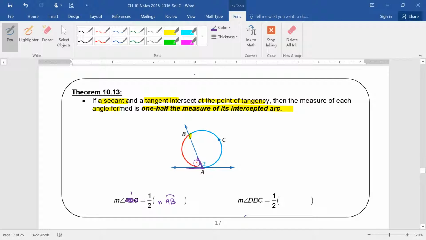Okay? And here, that should say measure of angle 2. How much is measure of angle 2 then? It's 1/2 of which arc? ACB, or not ABC, it's BCA, right. So it's 1/2 of the measure of arc ACB. Okay? That's a major arc. How many letters does it get? 3. Okay.